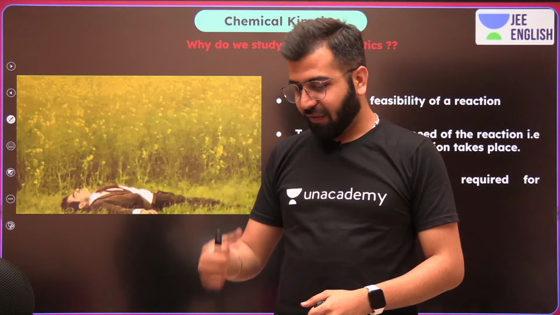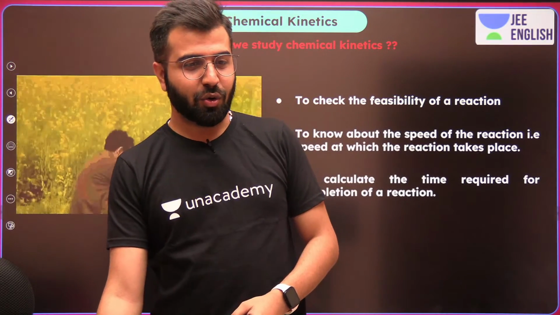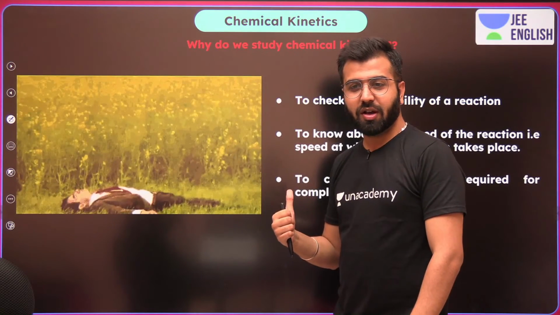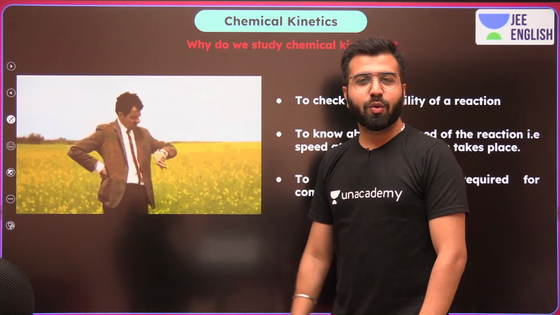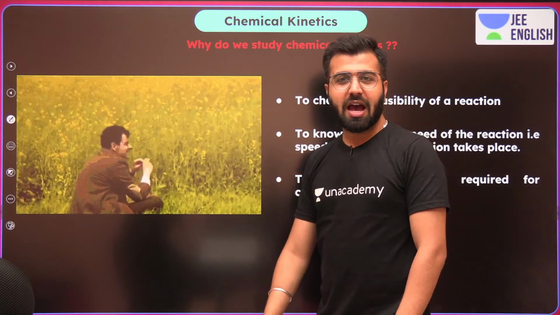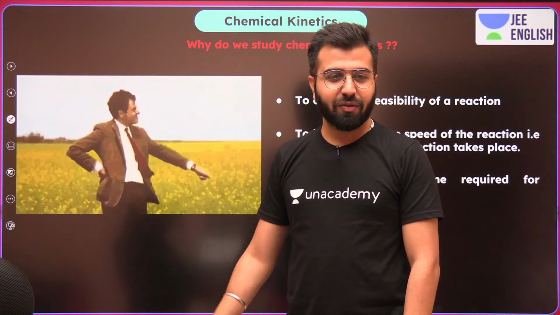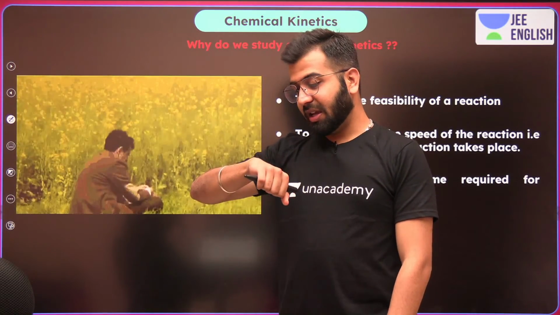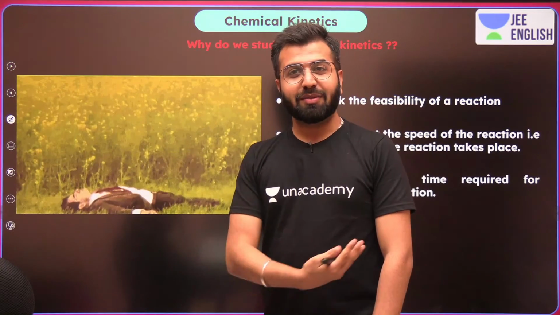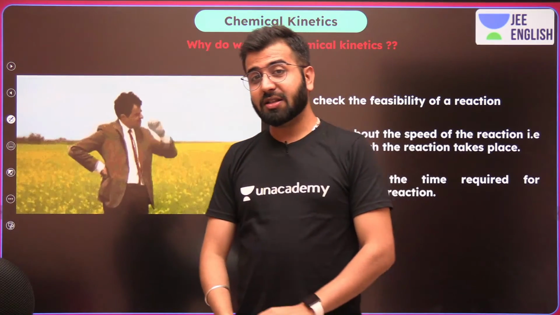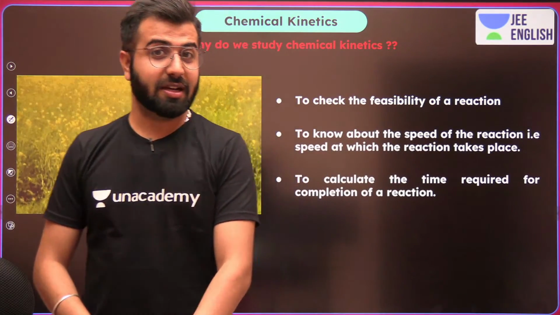Is this GIF, is this image familiar to you? Who's he? Come on, let me know. Who's he? What is he doing actually over here? Simply lying, waiting. What's gonna happen? When is it going to happen? Something like that. Yes, we have Mr. Bean over here for you guys. And over here, actually, Mr. Bean is waiting for something to come. And this is the reason why we are going to learn chemical kinetics.